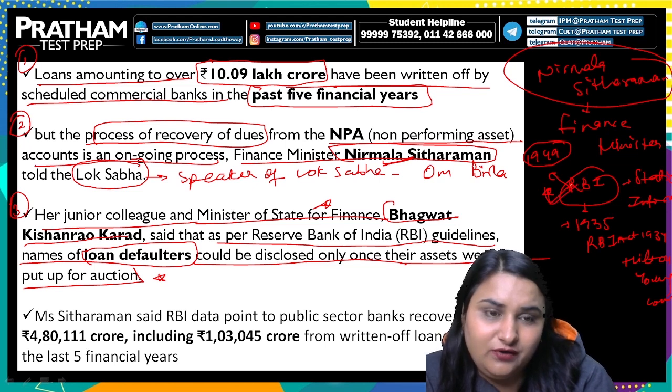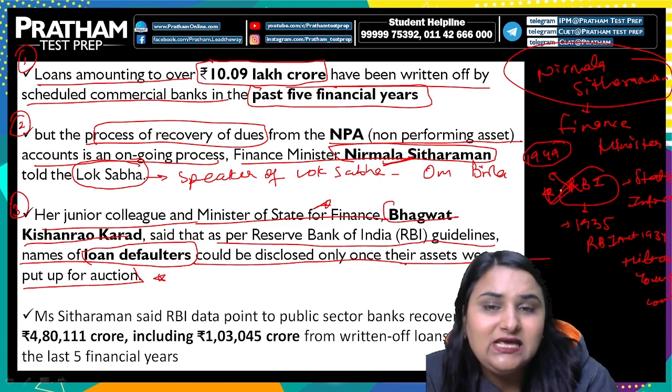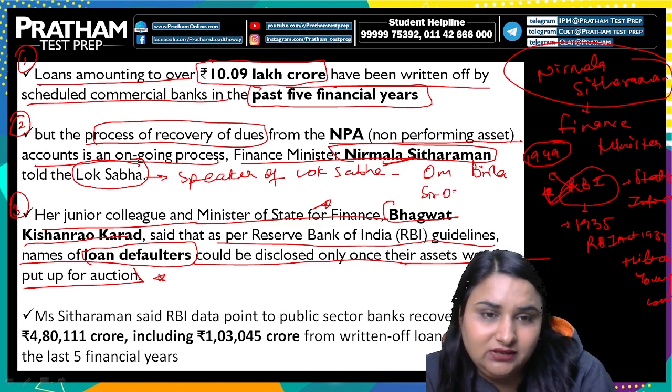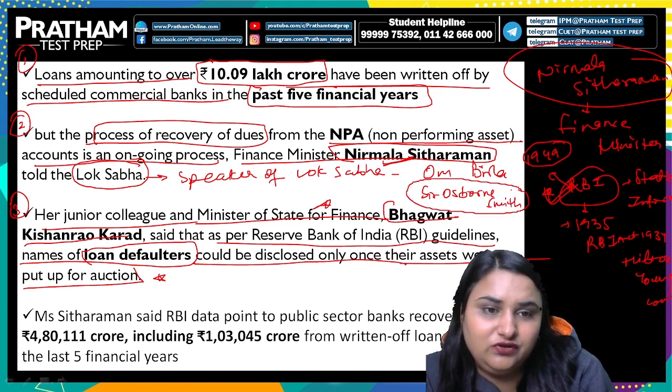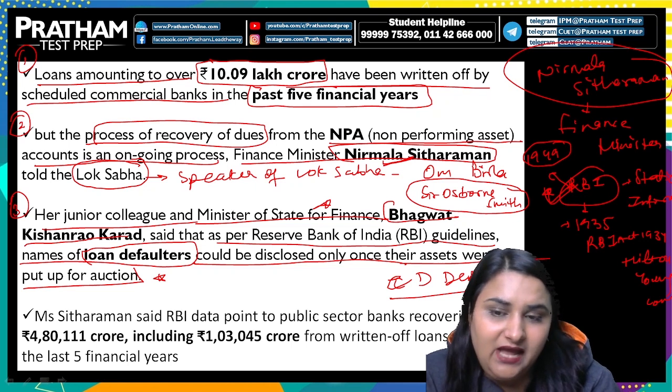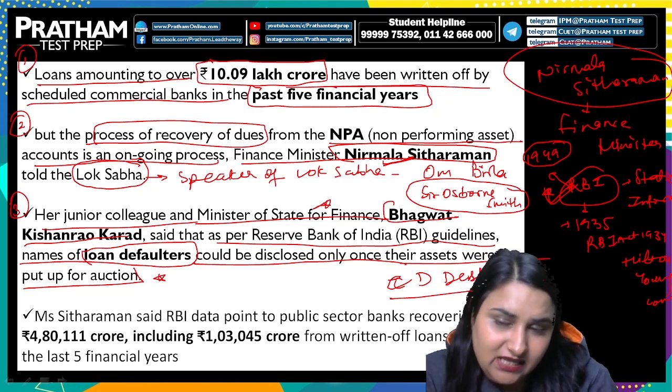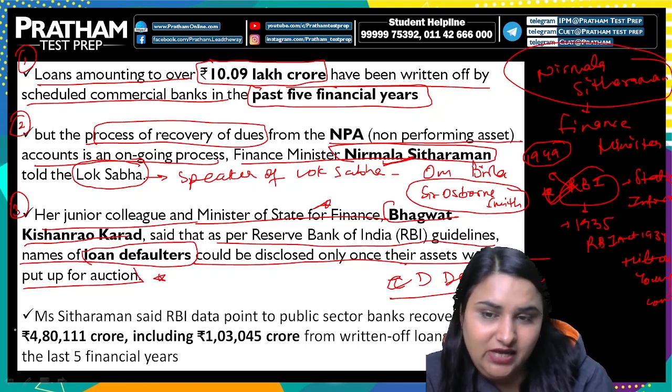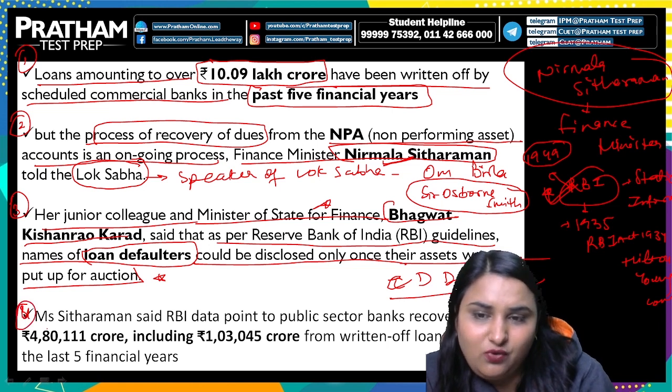The first governor of RBI was Sir Osborne Smith. कौन थे? Sir Osborne Smith. But if we talk about the first Indian governor, the first Indian governor of RBI was C.D. Deshmukh, and current governor of RBI is Shaktikanta Das. तो आपको ये pointers सब पता होने चाहिए. Then another information was given that